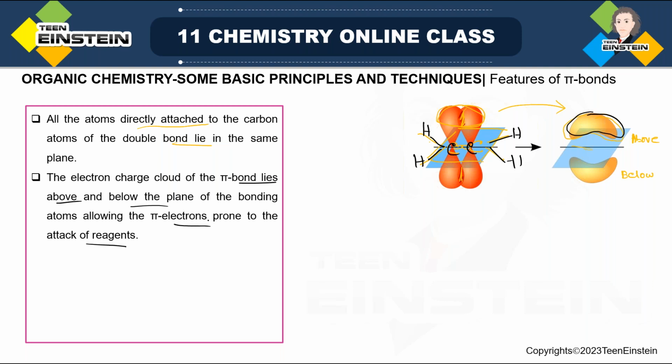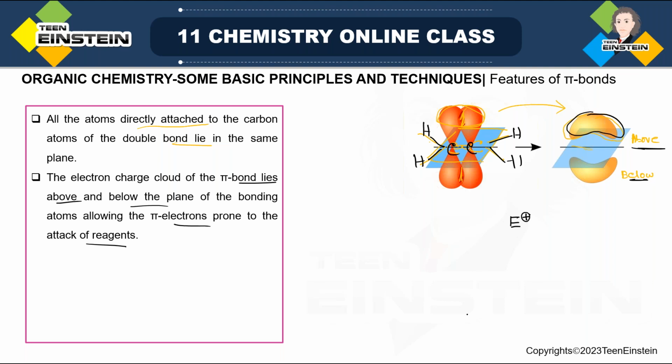Mostly it will be attacked by some electron deficient species, right? Because we have pi cloud above and below. Now suppose I am writing some electron deficient species. The term we use for electron deficient species is electrophile. Electrophile, in short, we express it like this: E plus.